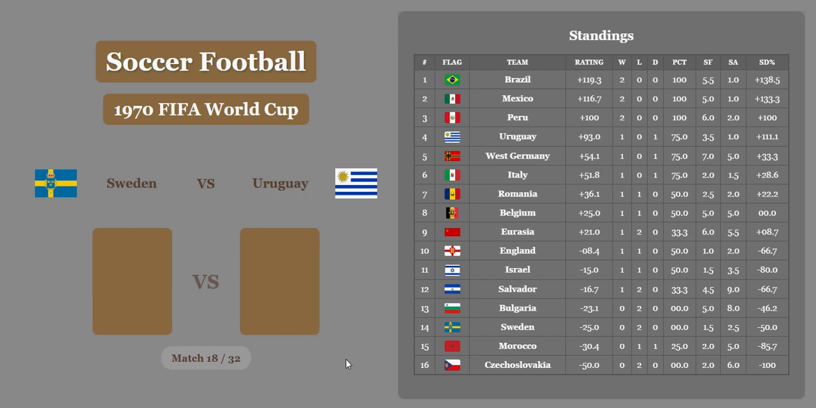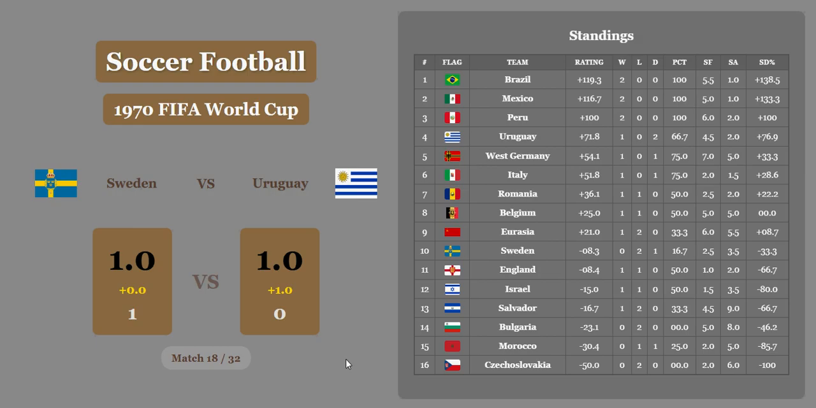Sweden versus Uruguay. Sweden wins 1-0. Uruguay gets a whole goal for economic difference, and that's going to end in a draw. Sweden in 10th place now, Uruguay in 4th.